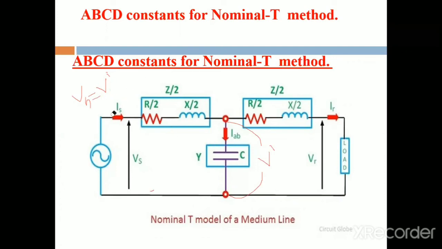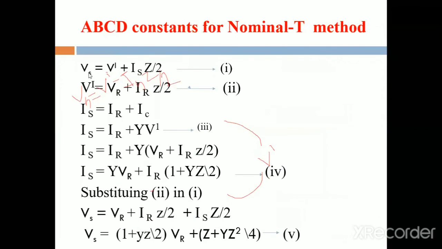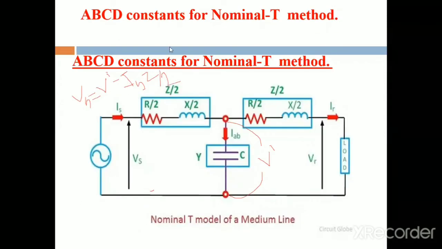V dash minus Is into Z/2, so Vs is equal to V dash plus Is into Z/2. This is equation number 1.